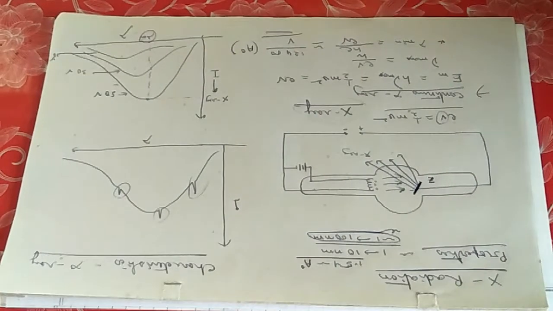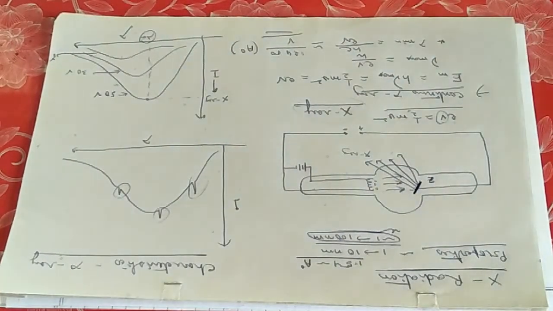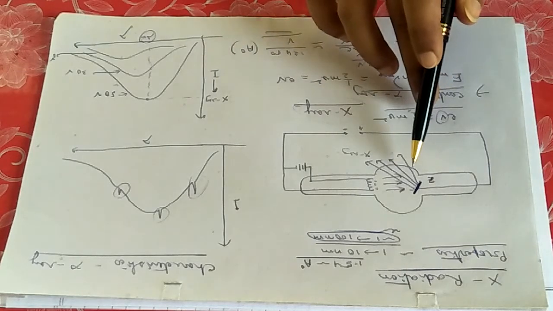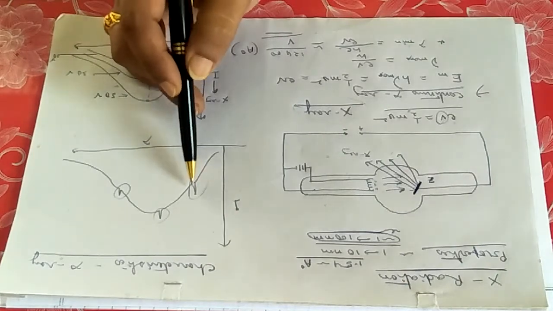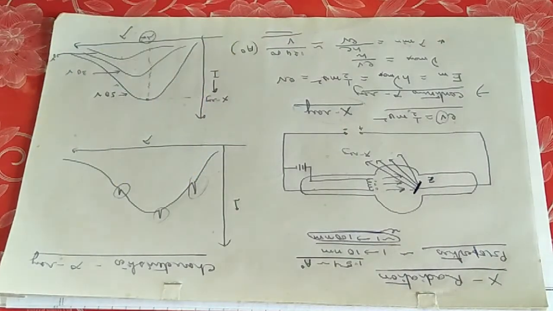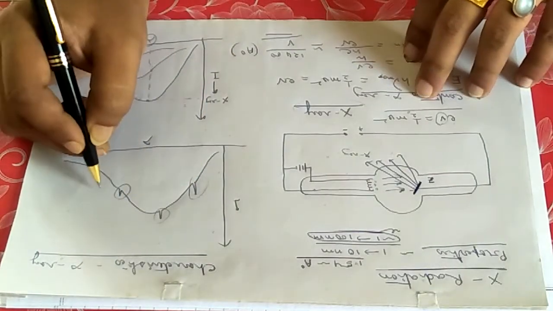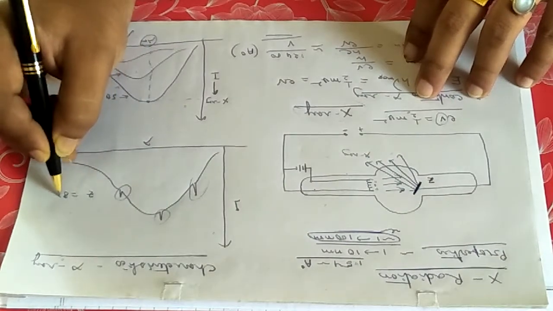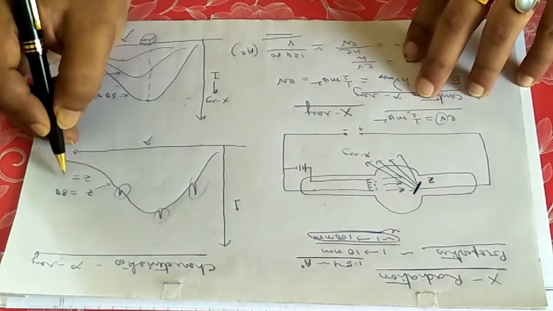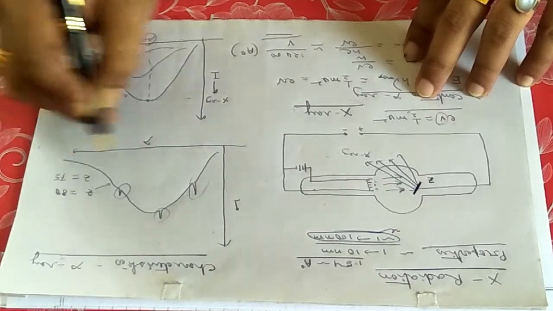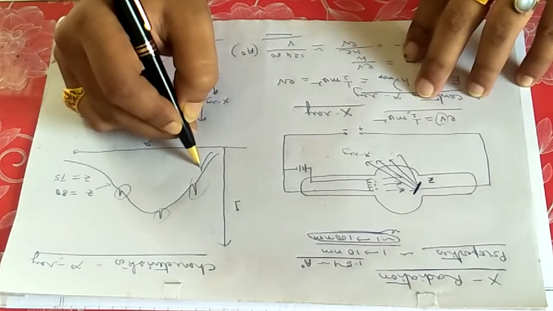The terminology characteristic came from the idea that this X-ray can characterize the target material. Depending upon the target material, the position and the intensity of the kinks will change. Suppose these kinks are observed for a material with Z equals 80. If you place another material, suppose Z equals 75, then the position of the kinks may be different.